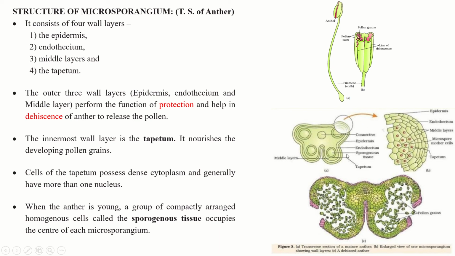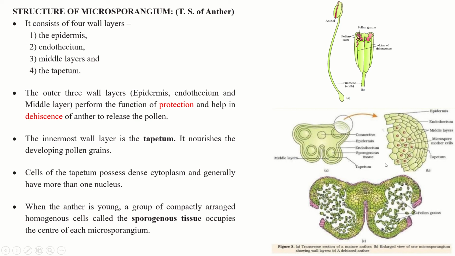The innermost wall layer is the tapetum. You can say this is the tapetum. It nourishes the developing pollen grains. So pollen grains are here, inside, the sporogenous tissue, microspore mother cell. So this tapetum helps in nourishing. It provides nutrients to the developing pollen grain. Now cells of the tapetum possess dense cytoplasm and generally have more than one nucleus. Many nuclei are present.